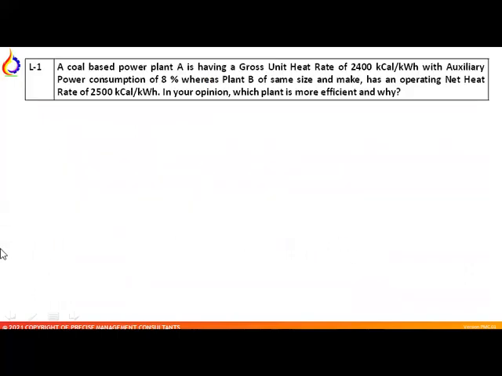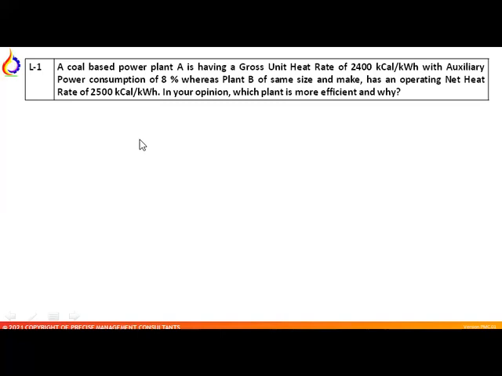Now question number 1 in section 2. Coal-based power plant A has a gross heat rate of 2400 kcal per kWh, with auxiliary power consumption of 8%, whereas plant B of the same size and make is operating at a net heat rate of 2500 kcal per kWh. In your opinion, which plant is more efficient and why?